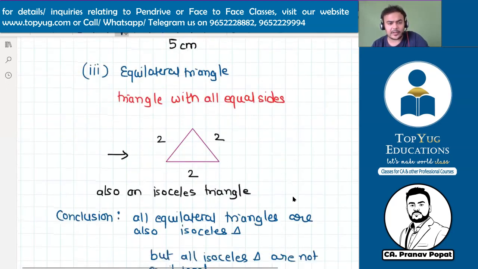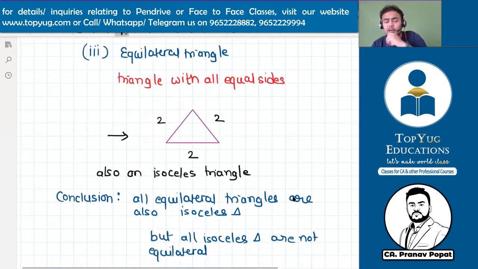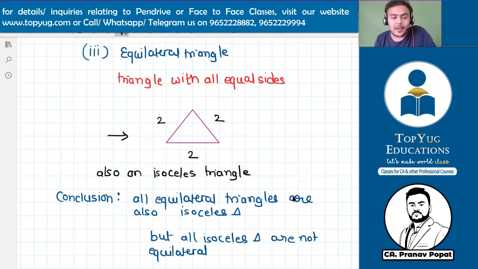In an equilateral triangle, there are three sides equal. When we say three sides are equal, we can also say that at least two sides are equal. So all equilateral triangles also follow the definition of isosceles. That's why all equilateral triangles are isosceles, but not all isosceles are equilateral, because equilateral has a different condition that all should be equal. Is it clear now, Harsha?